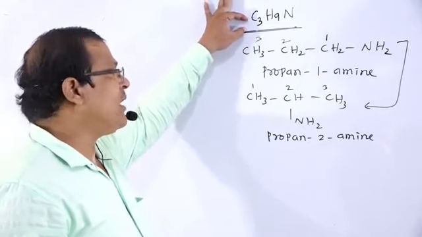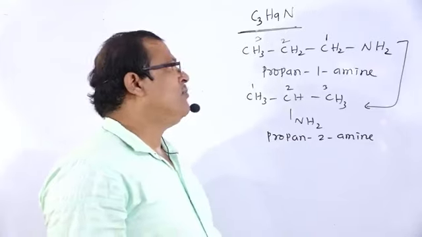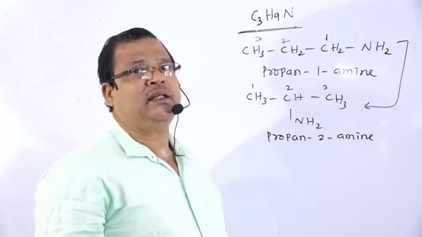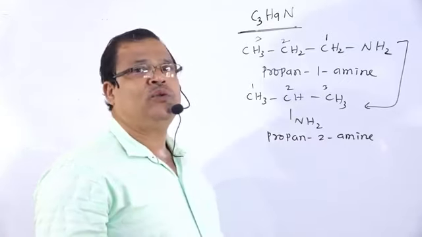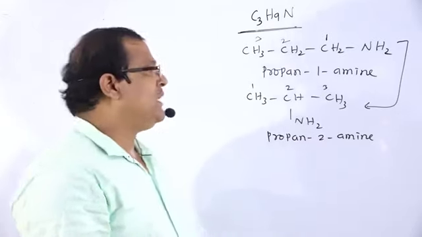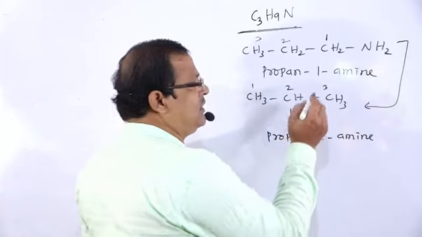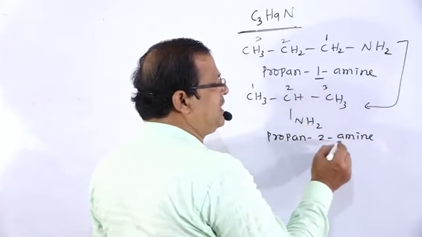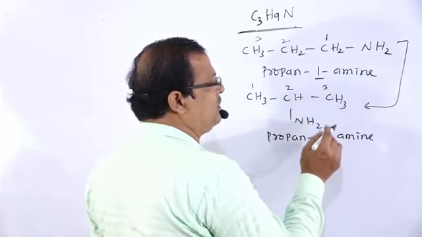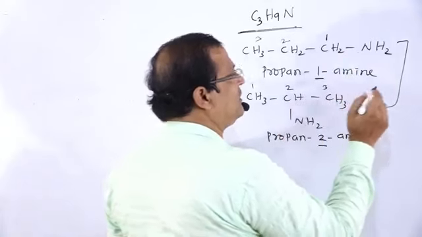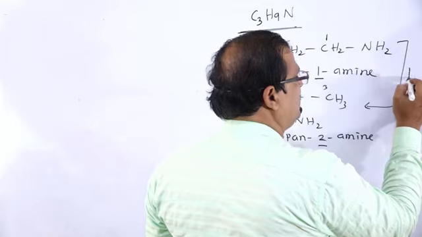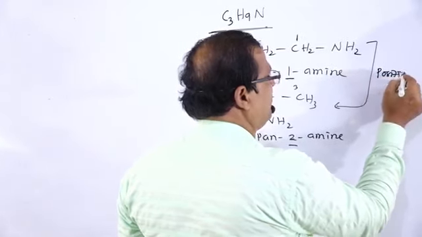But the first compound is named propan-1-amine and the second compound is named propan-2-amine. So the relation between these two, the change of the position of the NH2 group, whether it is present at carbon atom 1 or 2, is position isomerism.